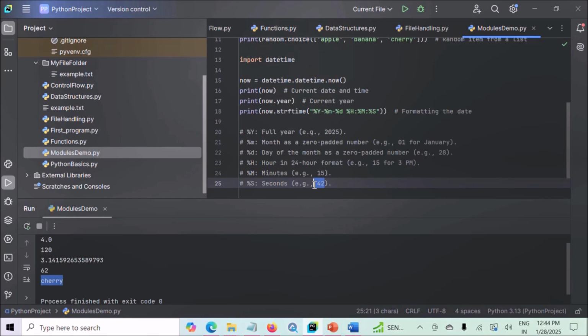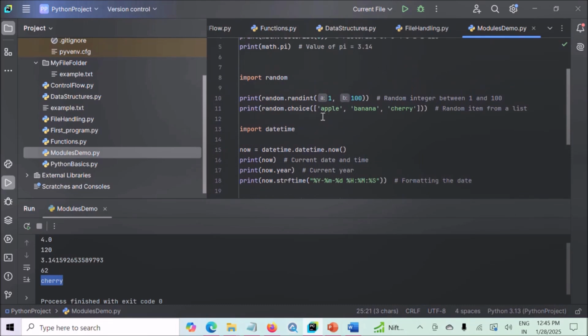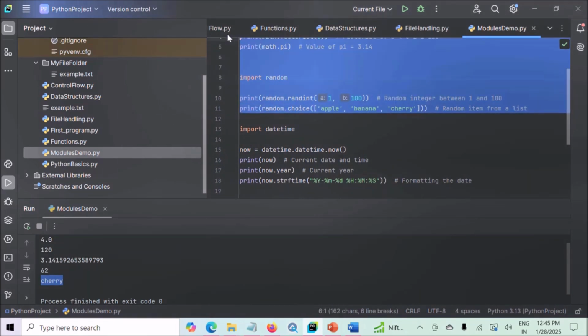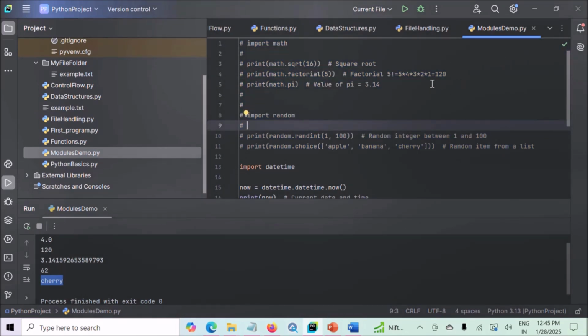So now let's execute our code and see the output. But before executing the code, let me comment out the above code, the code of the random number and the code of the math module. Yeah, let's execute the code.